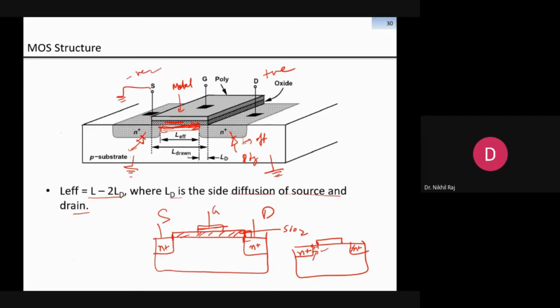Since we are working with digital, we cannot give negative voltage. This means we can give only ground. So what is happening? This source and this substrate come to the same potential, due to which this diode is in the off condition. So that's why when we deal with the digital circuit, in the NMOS case, the fourth terminal, which is the substrate, is shorted with the source. Sometimes it is shorted with the source, and if the source is grounded, you can say this bulk is grounded. Always in digital, this bulk is tried to be at ground potential in order to save the pin cost.